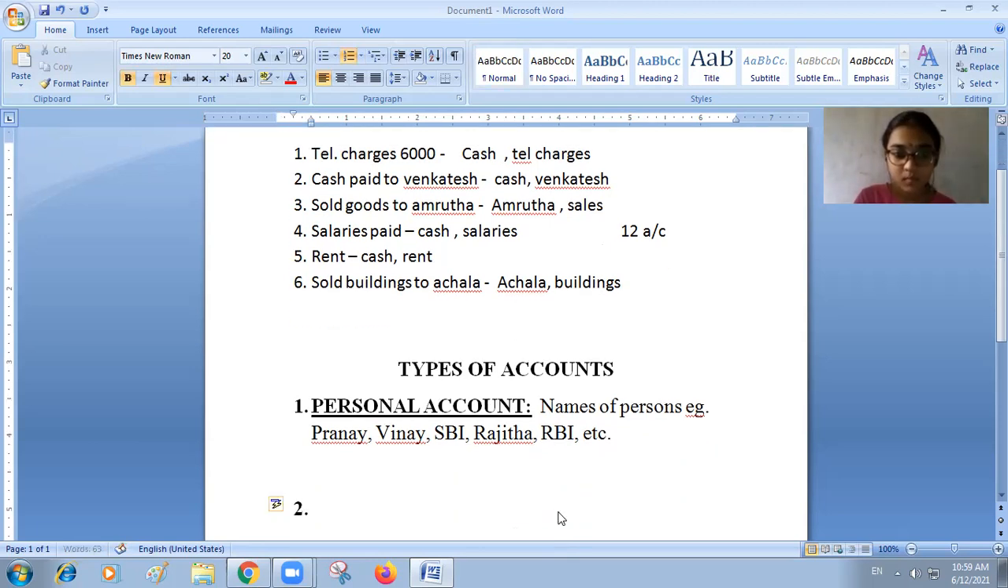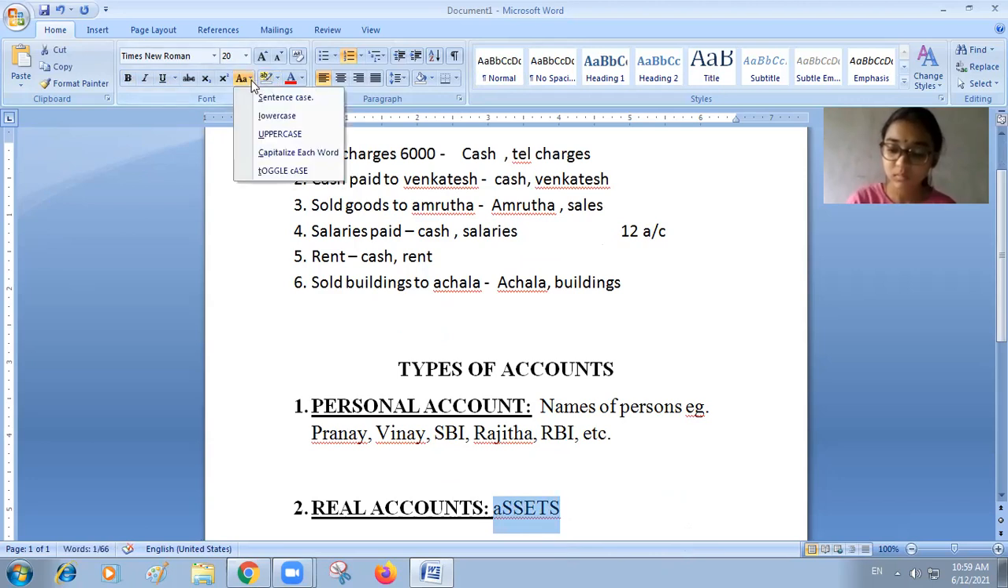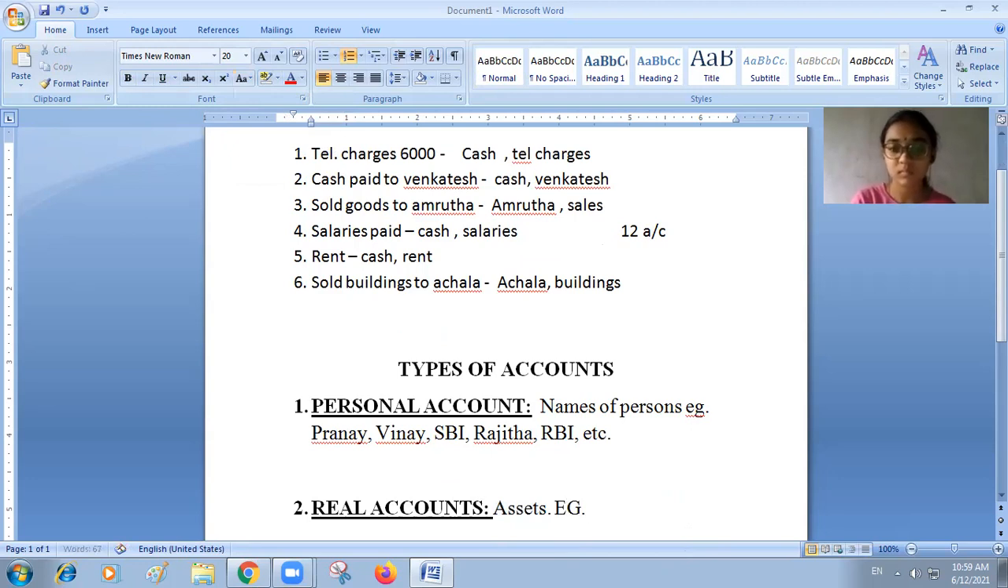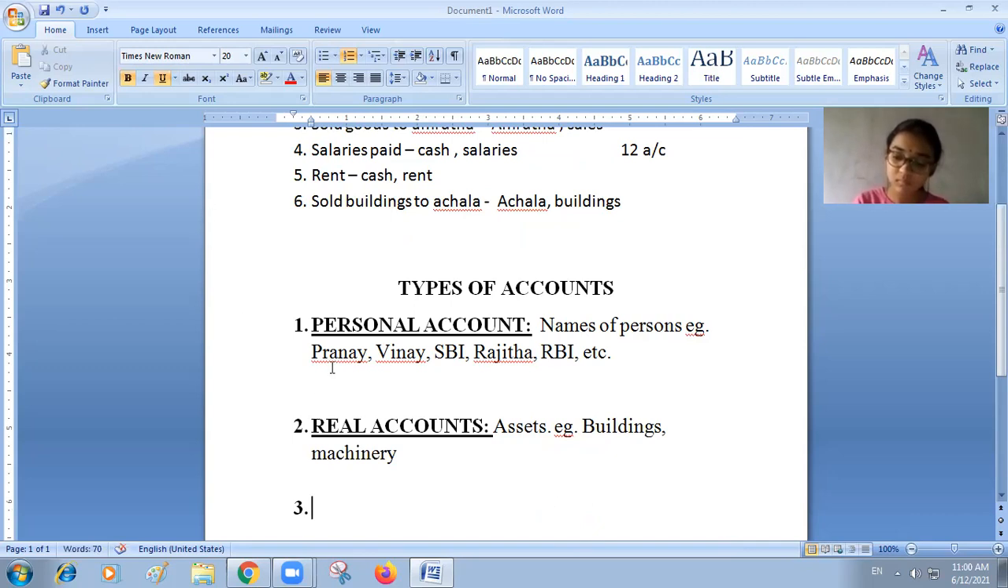Then the second type of accounts are real accounts. In the real accounts, please remember, assets will come. All assets will come in real accounts. Assets, for example, buildings, machinery, likewise, etc.